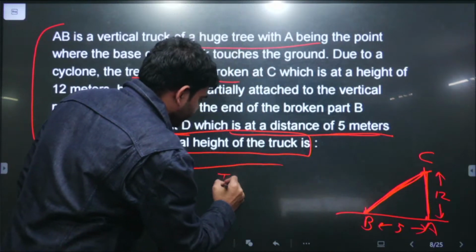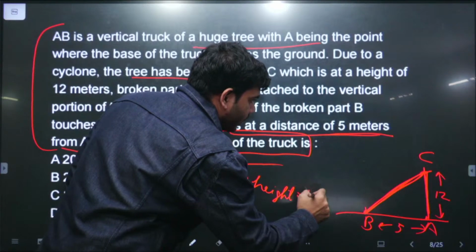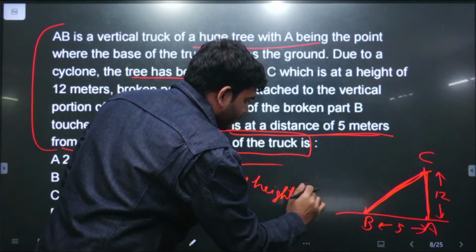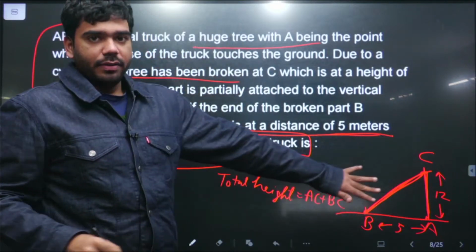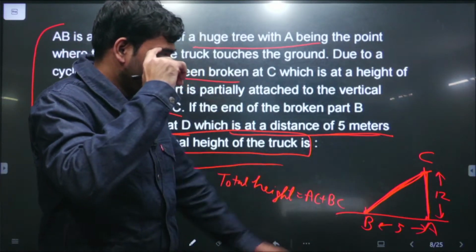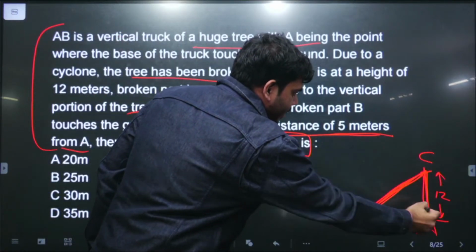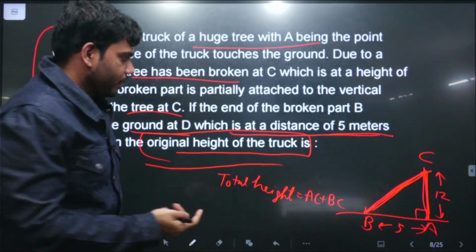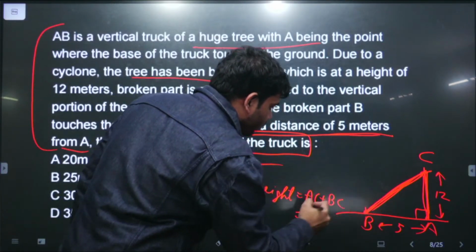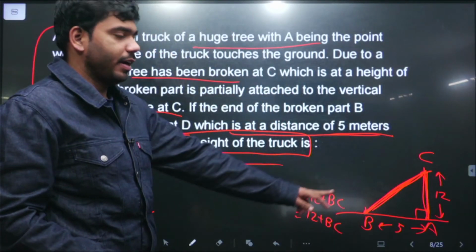Total height is, it's a very simple question. Total height is this AC, इसको AC लिख लेते हैं अभी, AC plus BC. We need to find this AC plus BC, where this height AC is 12 meter, and we need to find the second height. Very simply, this is a right angle triangle. So using this Pythagoras theorem, we know that AC is 12, and here the question is asking, we need to find the height BC.